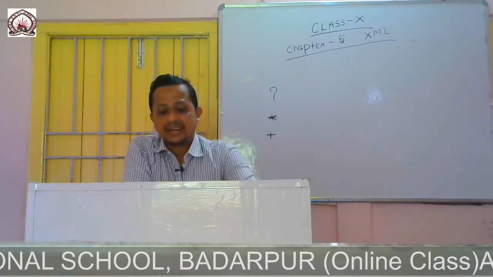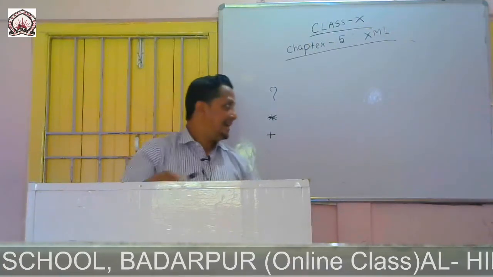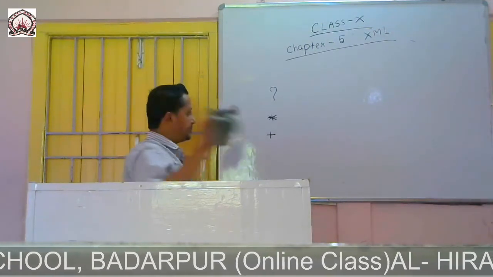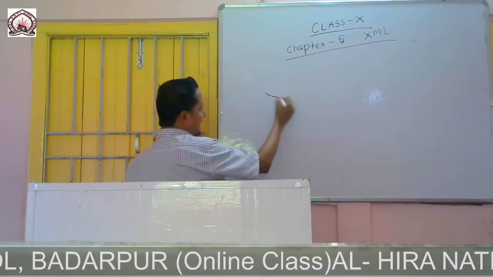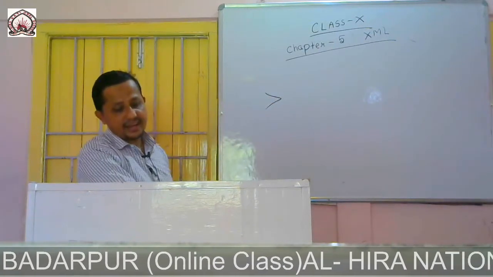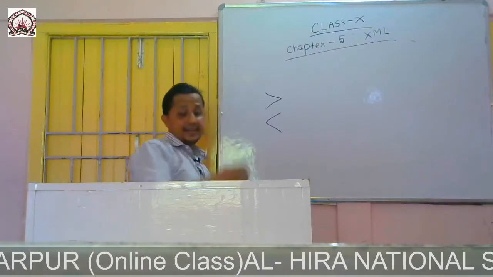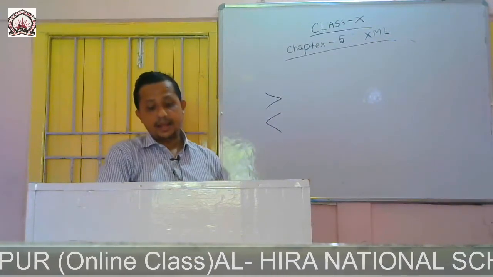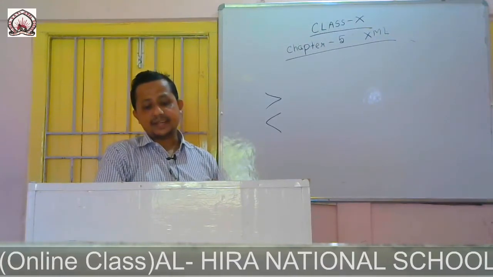There are some characters that have special interpretation in XML. For example, the greater than sign, then we have the less than sign, then delimiters. Tags cannot be placed inside the data directly.